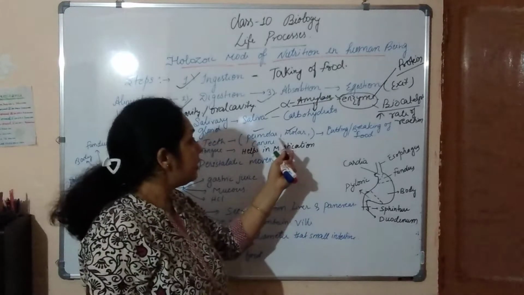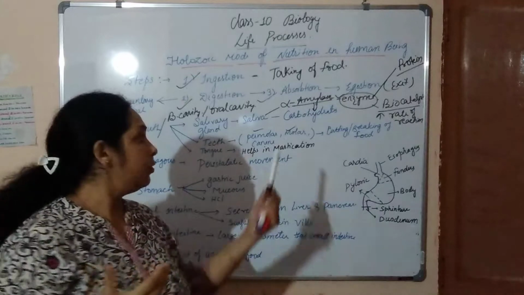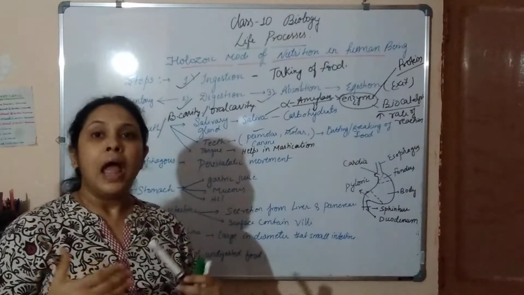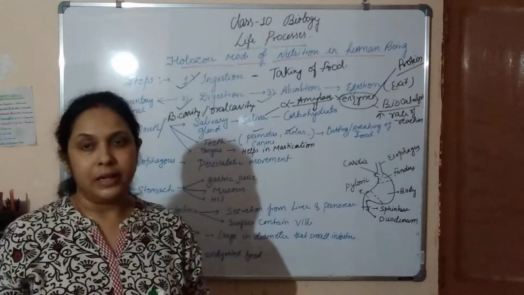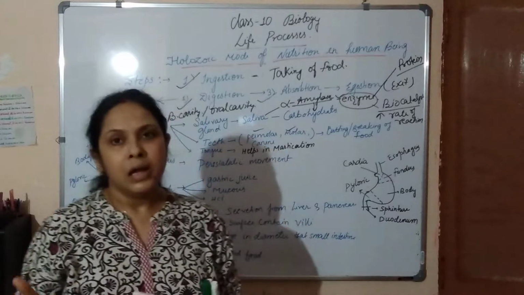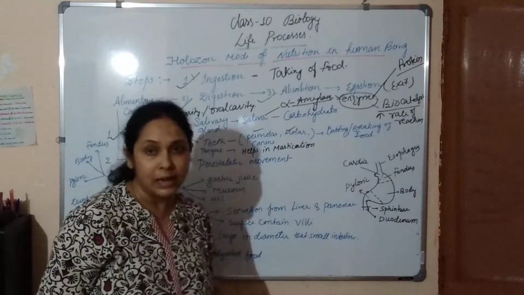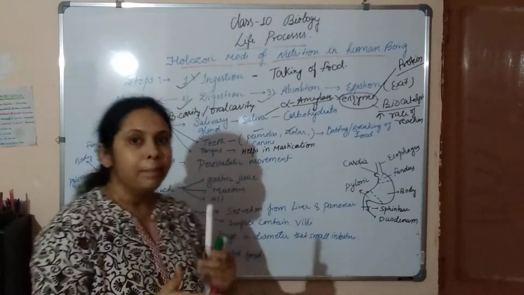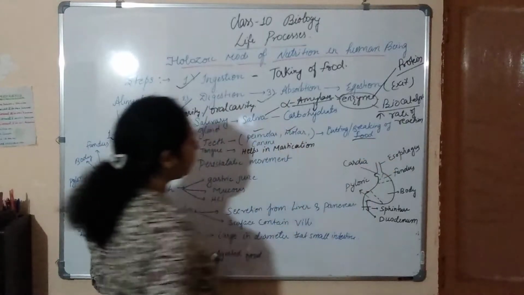So here there is a different type of food, and these different types of teeth we have are also developed according to the food we take. So different animals have different types of teeth. Basically, in human beings we have premolars, molars, and canines, which help in cutting, grinding, and breaking of the food.